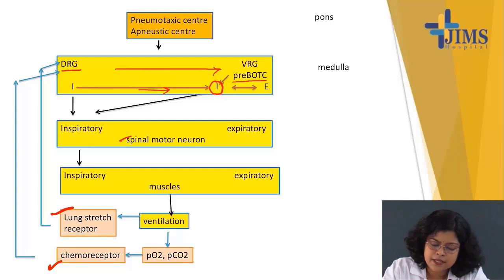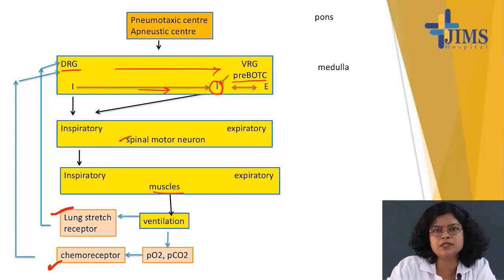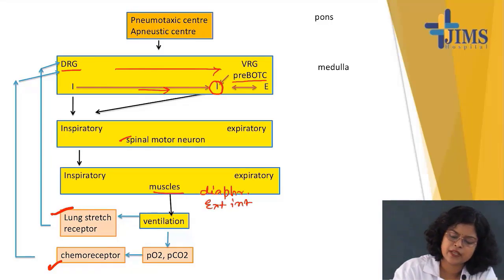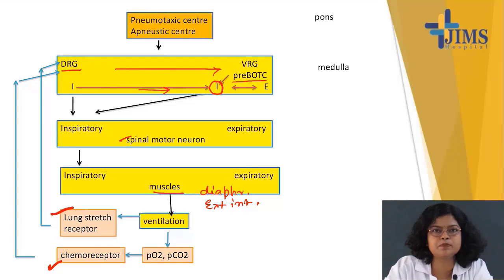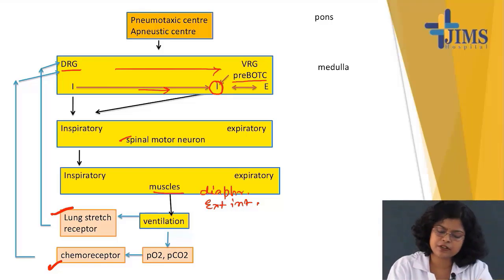Now this inspiratory spinal motor neuron stimulates the inspiratory muscles. What are the inspiratory muscles? You all know, diaphragm and external intercostal. So it stimulates diaphragm and external intercostal, and there is inspiration. Okay. Now when there is inspiration, there will be intake of oxygen and going out of carbon dioxide.